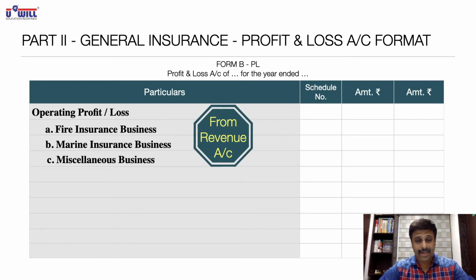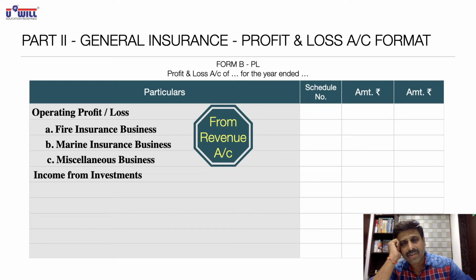I hope all of you have written it. Now, after operating profit or loss, again we will show income from investments. Now, a question will arise: we have already written this income from investments in the revenue account, so do we have to duplicate and write it again over here?